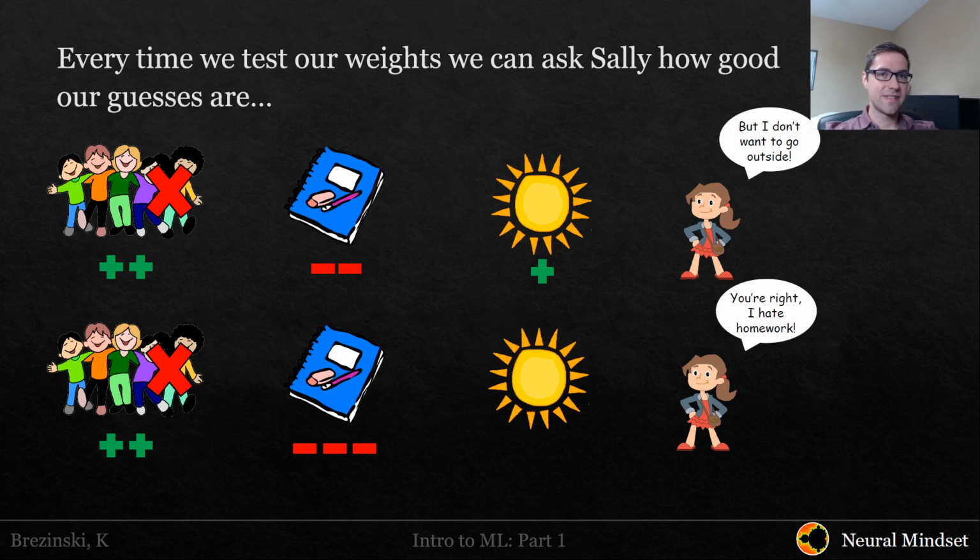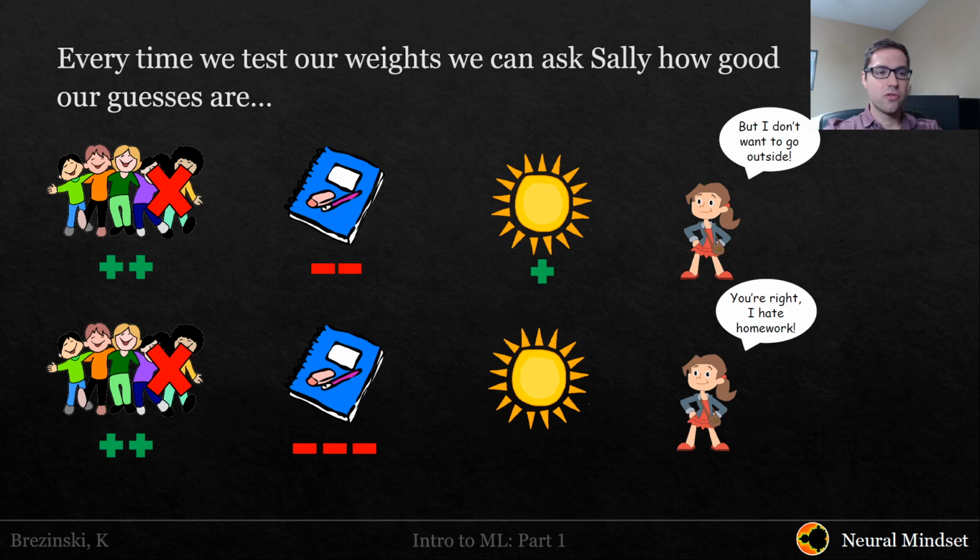But Sally on the right tells us she actually doesn't want to go outdoors, so we were wrong about our relative weightings. So we can go to the next example where we can assume she has 3 friends. We'll keep that positive, but maybe the impact of homework wasn't exactly what we thought it would be, right? So let's just say when she has homework, she really doesn't want to go outdoors. So we can assign it a weighting of 3 negatives.